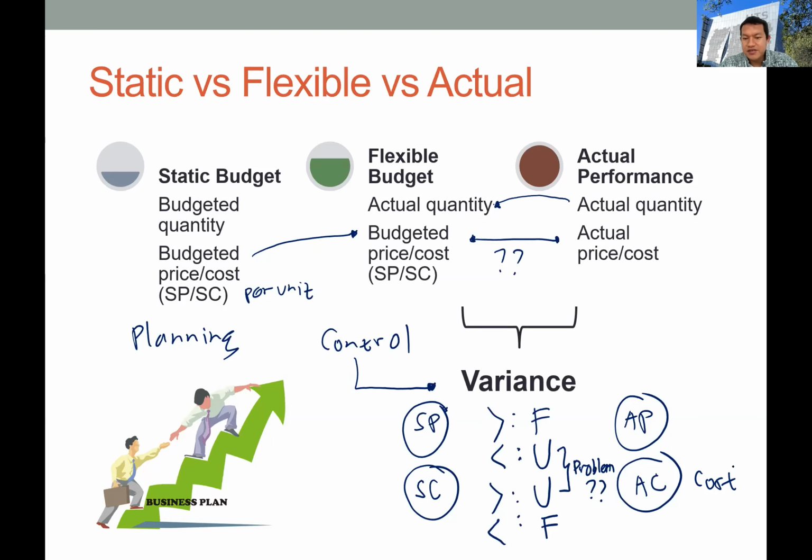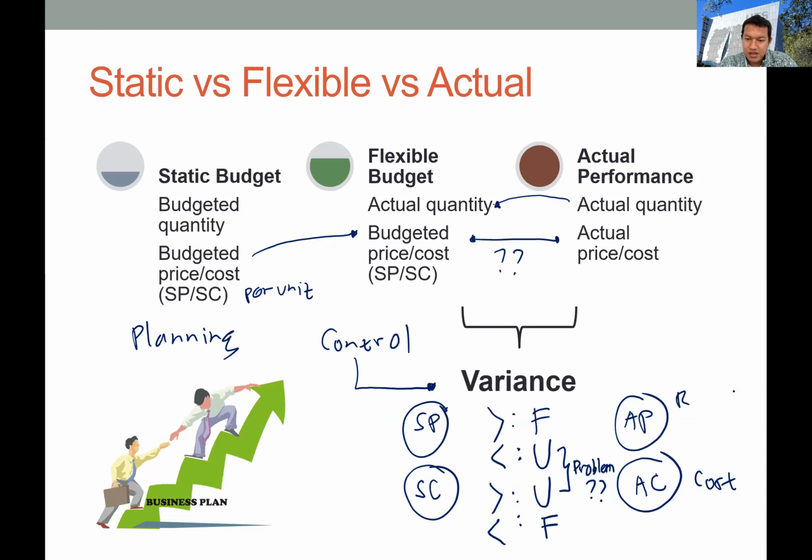So if they have a lower cost than the budget, it means favorable for them. But the price is on the revenue side. If the company can charge a higher price to the customers, they can get higher revenues. So for them, it's favorable because they have higher revenue.